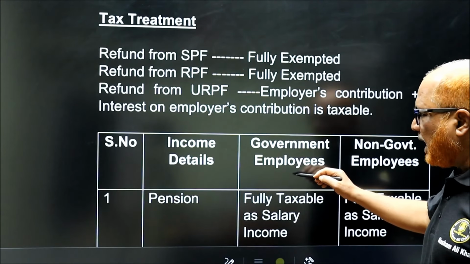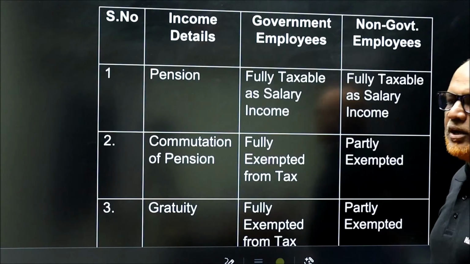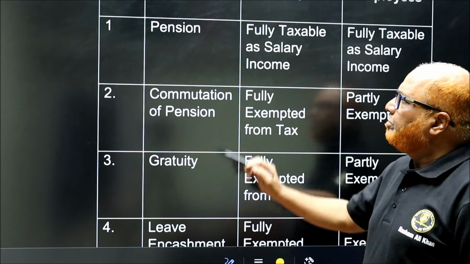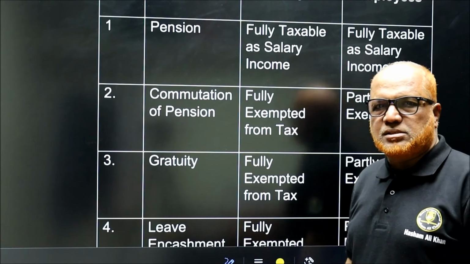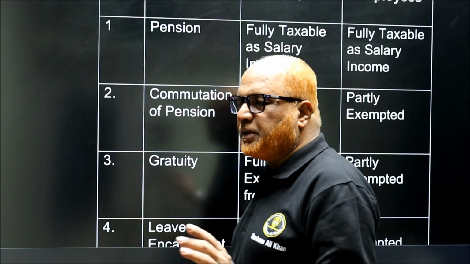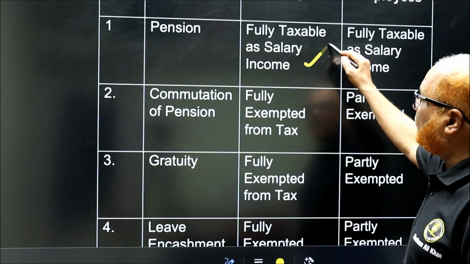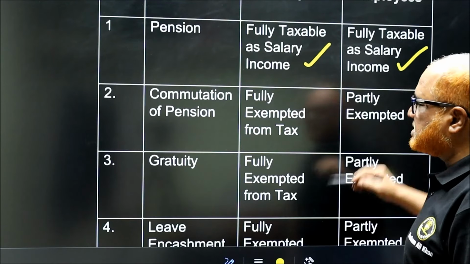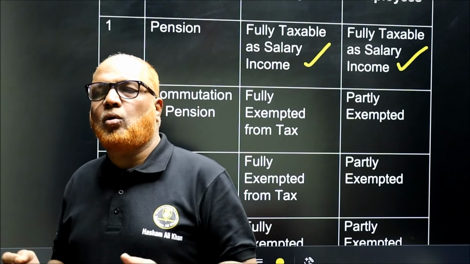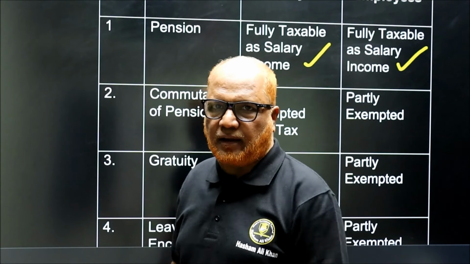So in a capsule, in tabular form, I will show you like this. Serial number, income details, government employee, non-government employee. First of all, pension. Pension received by government employees here means periodical pension, monthly pension. It is fully taxable as salary income for government employees and fully taxable as salary income for non-government employees. So whether government employee or non-government employee, periodical pension is fully taxable under the head salary.